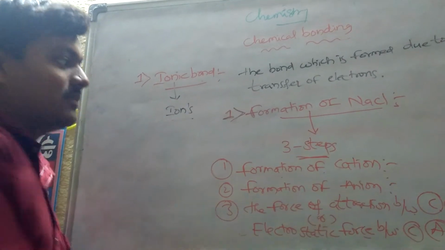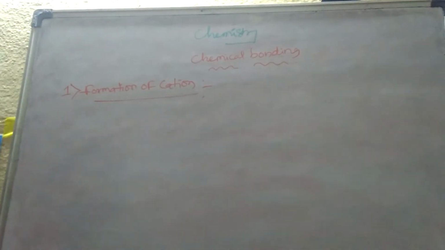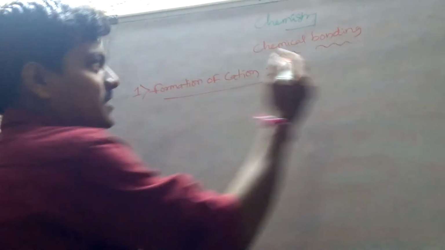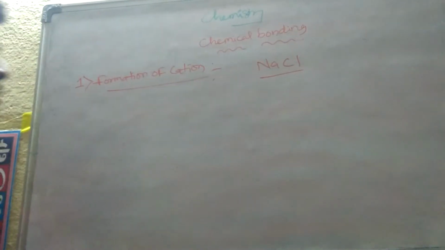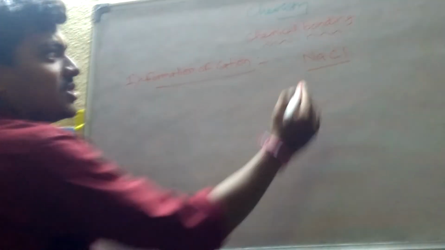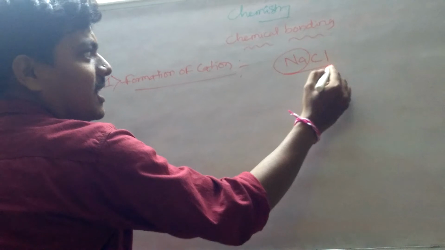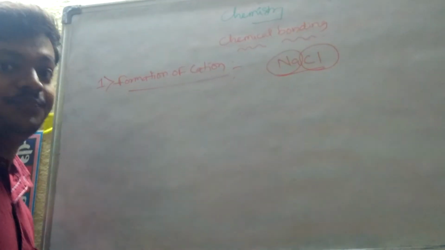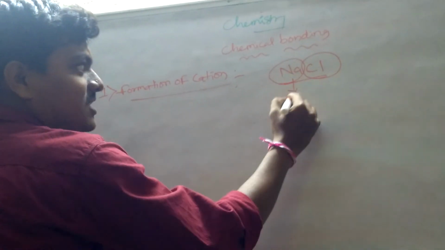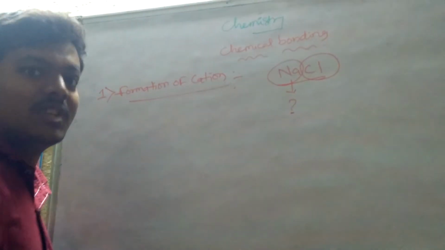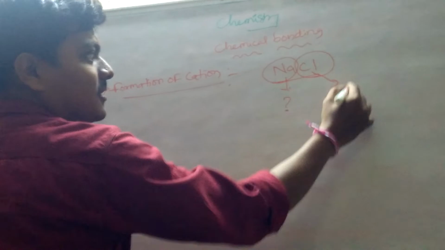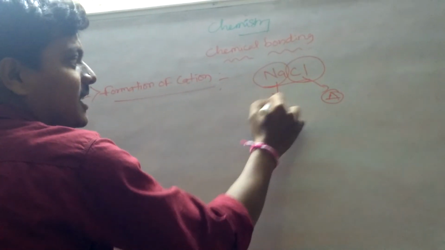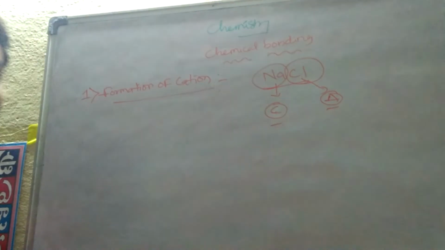Let us see the first one, formation of cation. In NaCl, which one is the cation? Sodium is a cation and chlorine is an anion. Why is sodium called a cation? Why is chlorine called an anion?